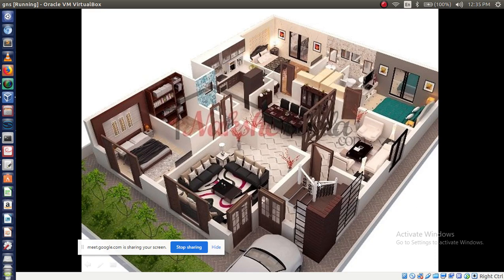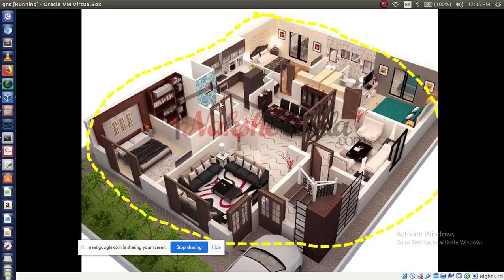And this one is the hall, then these are all separate rooms, bedroom, kitchen, right? So this looks like a class. Overall, in our Java terminology, I can name it a class, right?